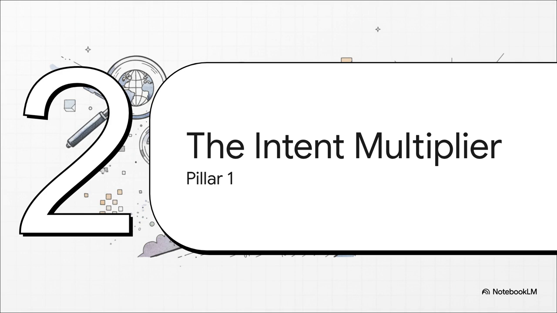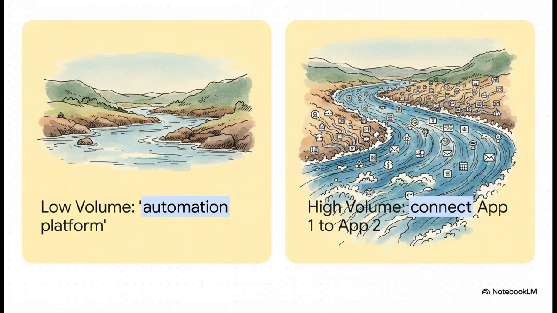Okay, that brings us to the very first pillar of their machine, the intent multiplier. Now, this all starts with a really deep understanding of what people are actually searching for. But here's the twist. It's probably not in the way you're thinking. Zapier figured out a way to multiply their opportunities by targeting these super specific needs, but at an absolutely massive scale.